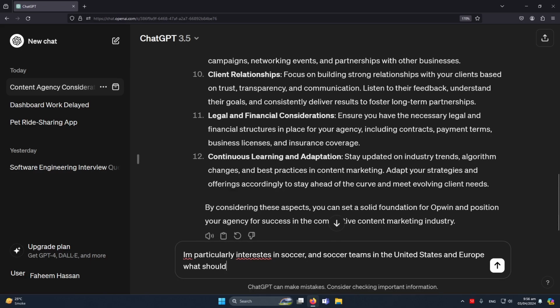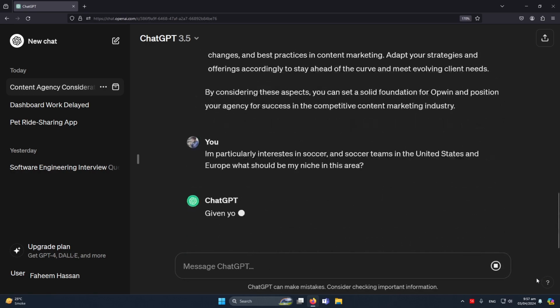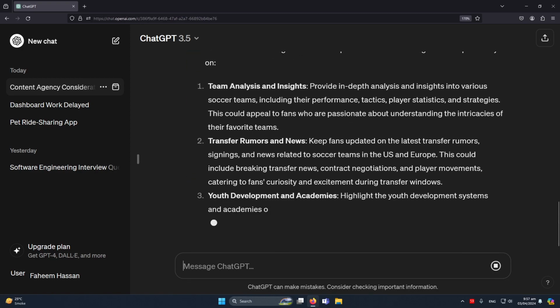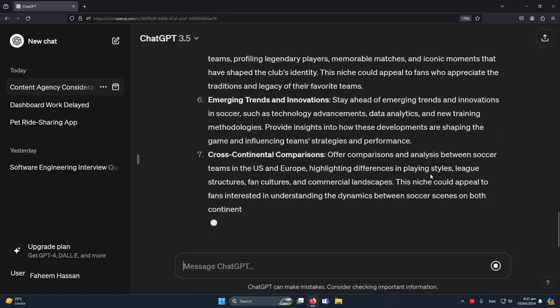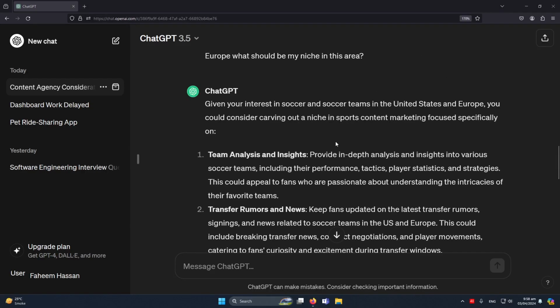What should be my niche in this area? Let me press enter, and now you can see that it will reply with the niche that I should choose. The first point it gave me is team analysis and insights.